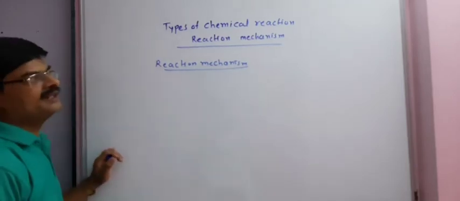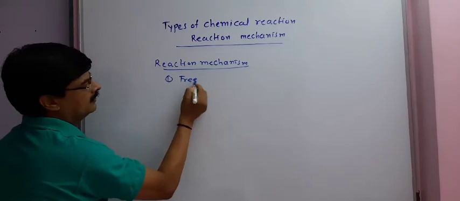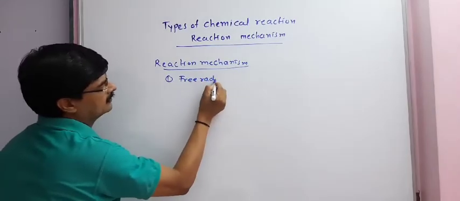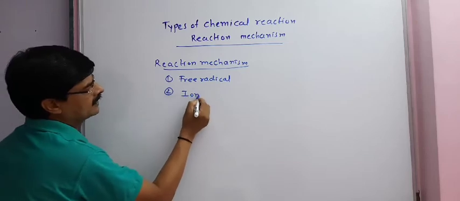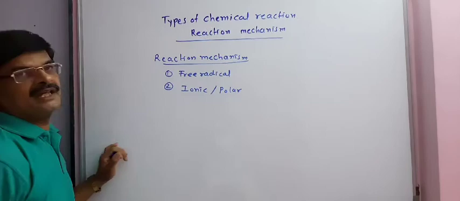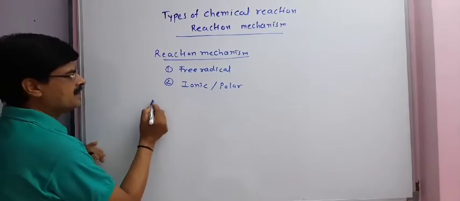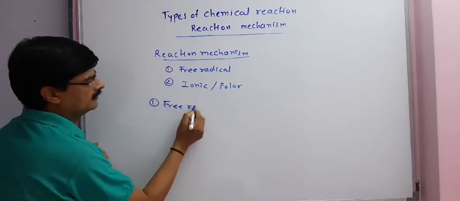Generally, reaction mechanism is of two types. One is free radical mechanism and the second one is ionic or polar mechanism. First we will understand free radical mechanism.